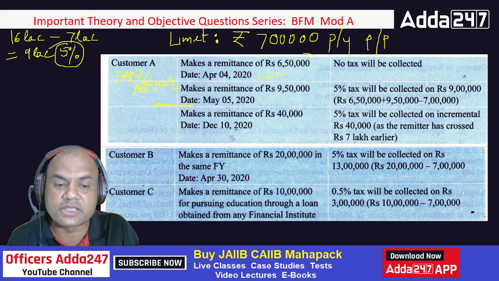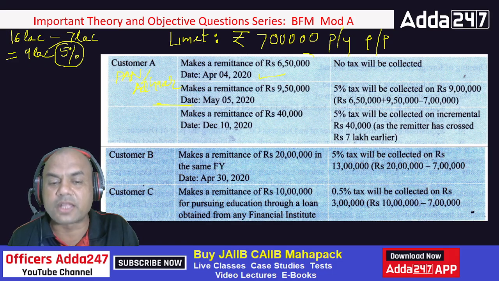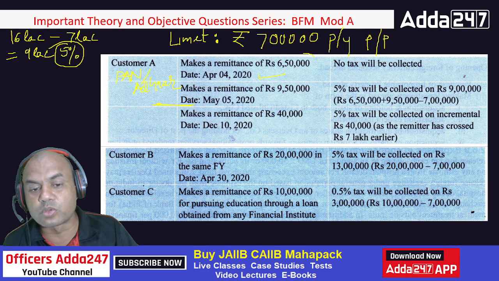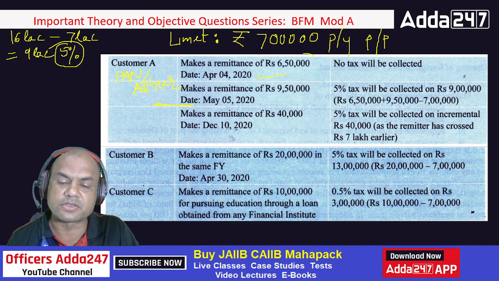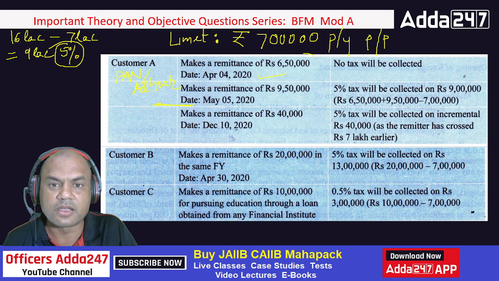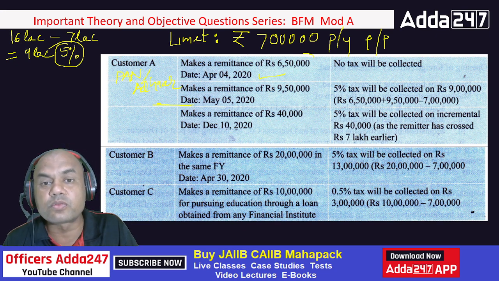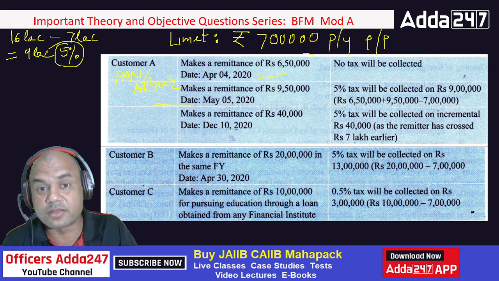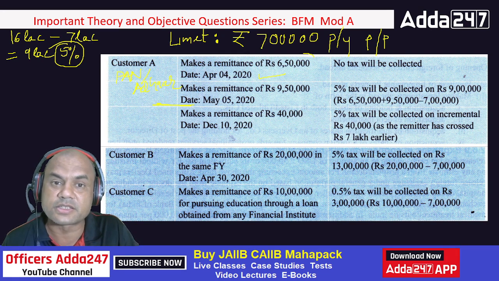Now customer C makes a remittance of 10 lakhs for pursuing education through a loan obtained from a financial institution. Means there is a customer who wants his son or daughter to go abroad and study, and for that he is taking a loan from the bank. Now that satisfies both the conditions. What were the conditions? One, studies.